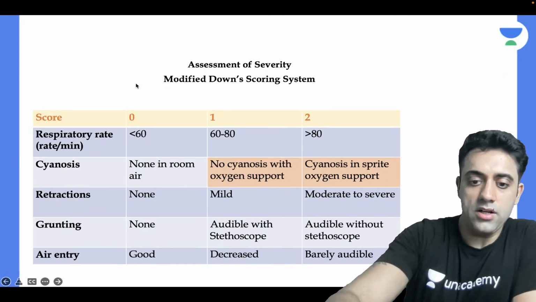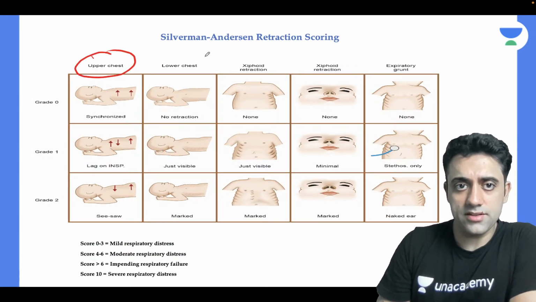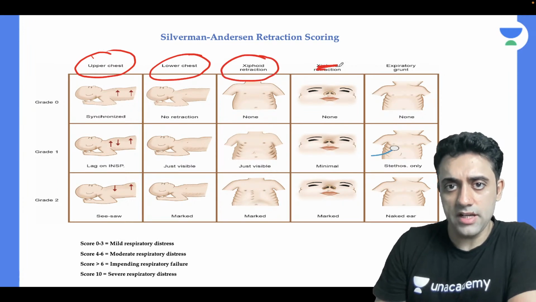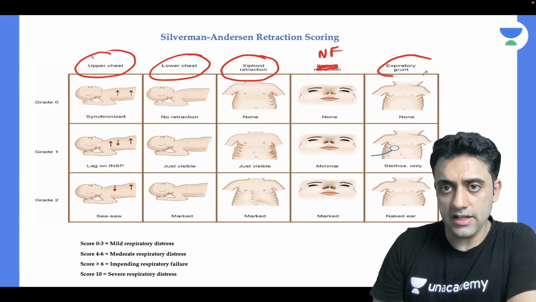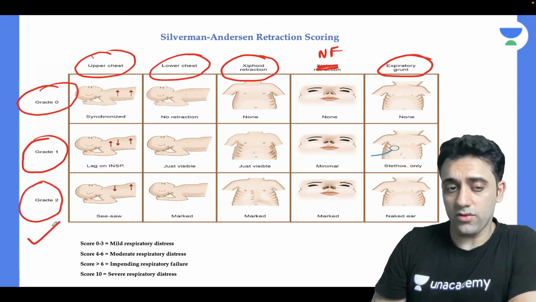So I have one point, remember. Upper chest retractions, lower chest retractions, xiphoid retractions, here comes nasal flaring and grunt, and that also is grade 0, grade 1 and grade 2. Grade 2 is very bad. Okay, grade 2 is very bad.